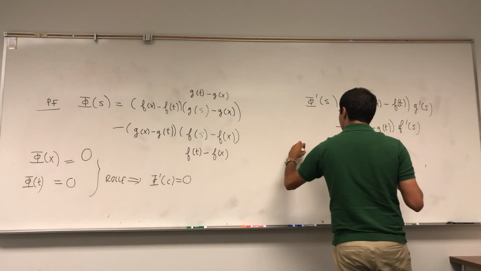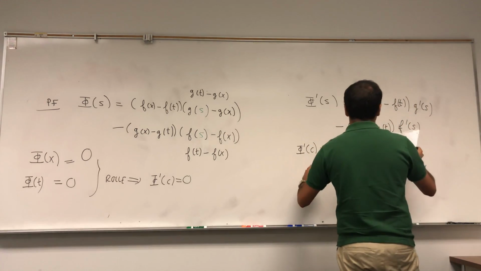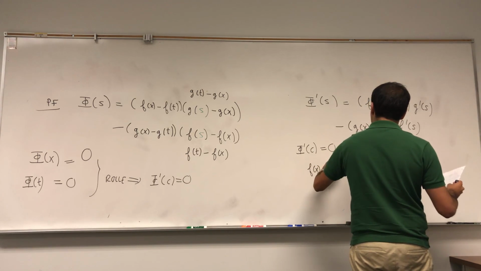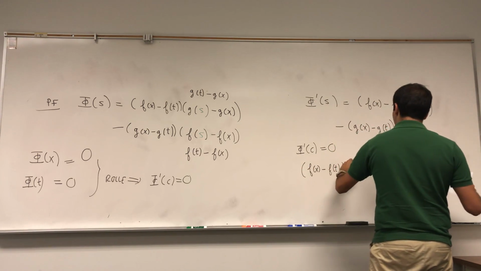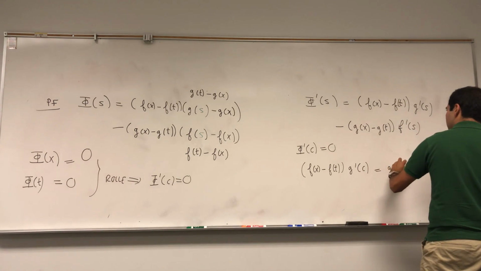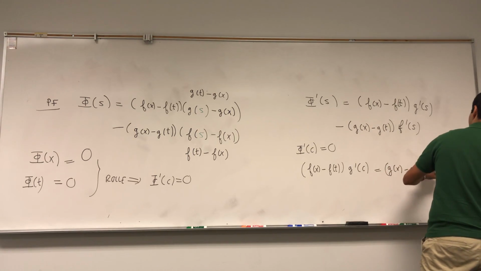So phi prime of c being equal to 0 means that f of x minus f of t, g prime of c equals g of x minus g of t, f prime of c.